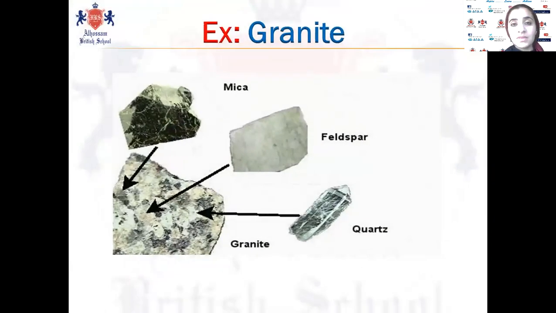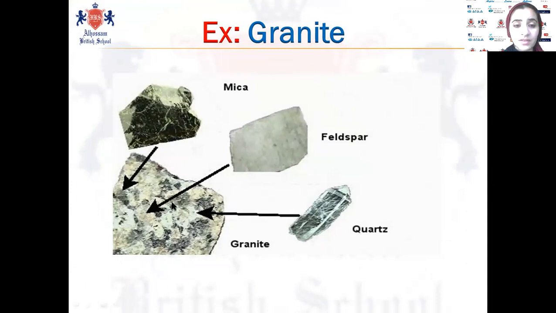Let's take some examples about rock. We said rocks contain grains of minerals. For example, we have a rock. This rock is granite. It contains 3 kinds of minerals: mica, feldspar, and quartz.